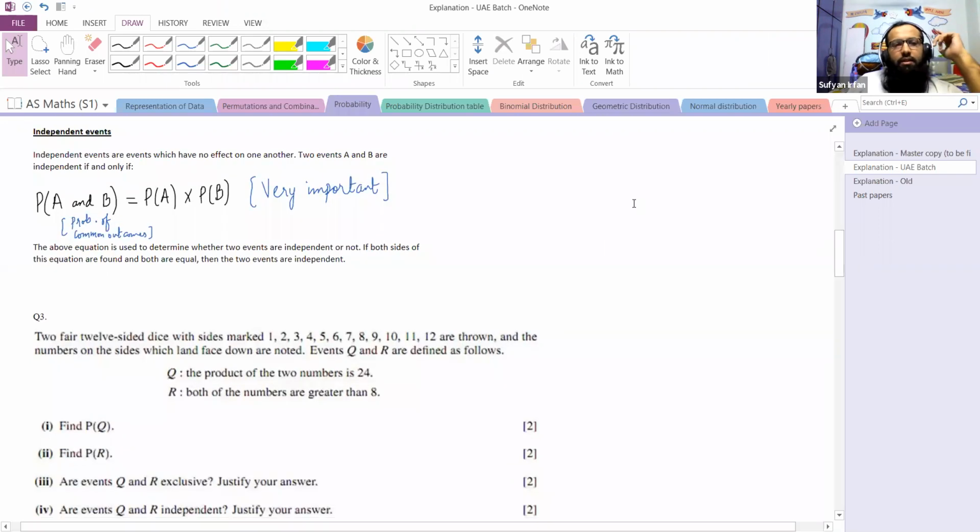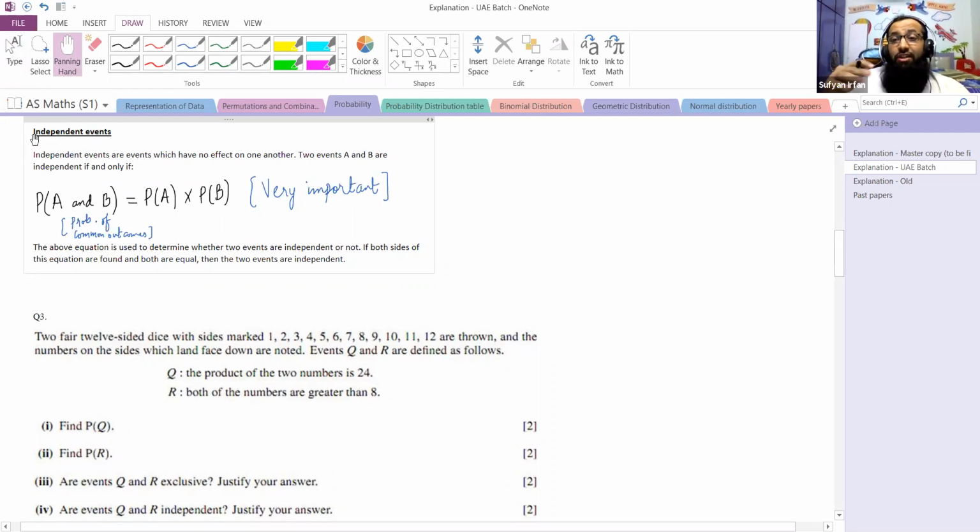All right. Let's move on to another example, another important concept, independent events. And after that, we are going to look at a past paper question, which will be covering exclusive events and independent events both. Independent events. Independent events are events which have no effect on one another. As we can see, independent. A child is dependent on his father or his mother.